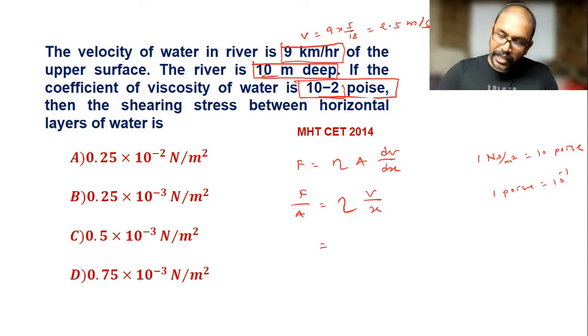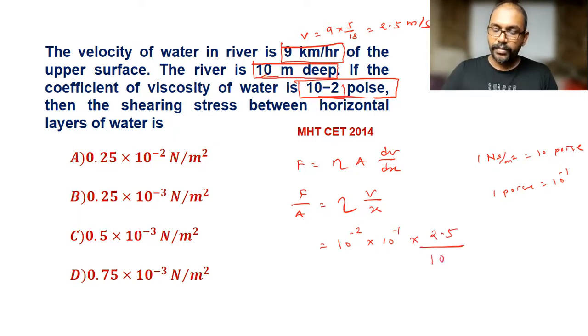So here it is 10 raised to minus 2 they have given. So it is in poise. So to convert into SI, I multiplied it by 10 raised to minus 1, into V is 2.5 divided by x is 10 meter. So after solving this, we get the answer. So 2.5 divided by 10 is 1 by 4, into 10 raised to minus 3 is the answer.